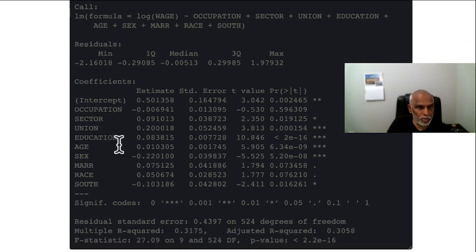Here experience is removed, and age and education are kept, and now age is a different number. You remember, it's now a positive number, 0.010. Sex is almost the same value. Education has also changed. Not only that, these variables have become significant now, because we have modulated down the variance-covariance matrix.